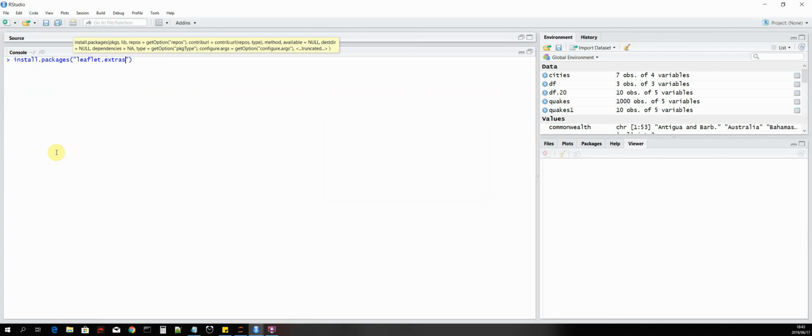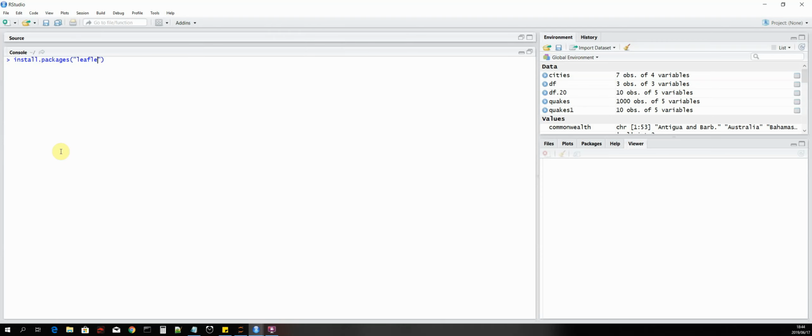dot extras. So this library just contains a few extra additional libraries, like for instance, if we want to create a heat map, which I'm not sure exists in the primary leaflet library, then this will allow us to create a heat map or any other additional third-party library that's not contained in the leaflet library by default. Okay, so it's leaflet.extras.